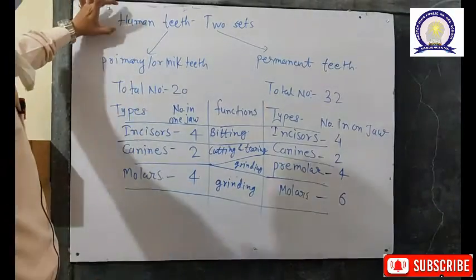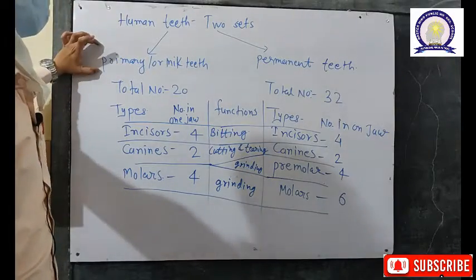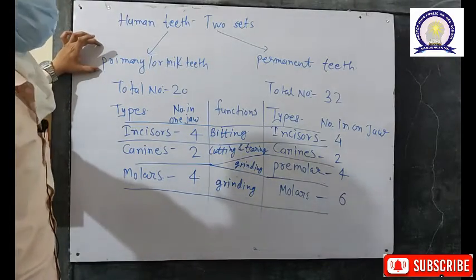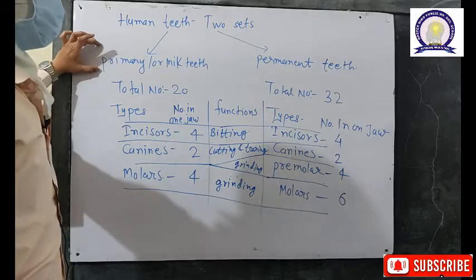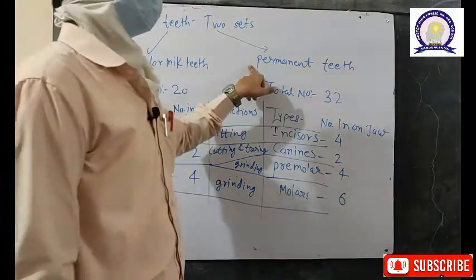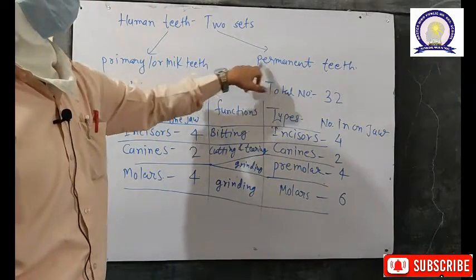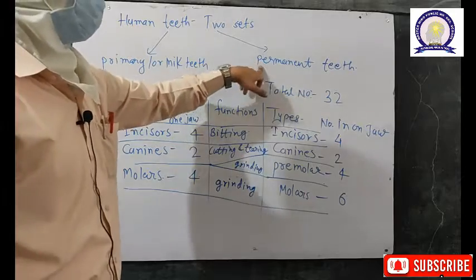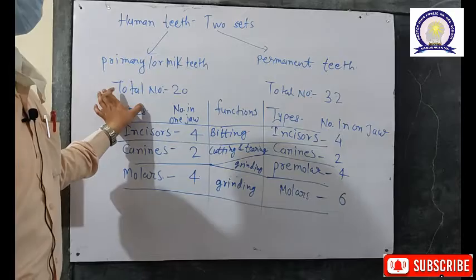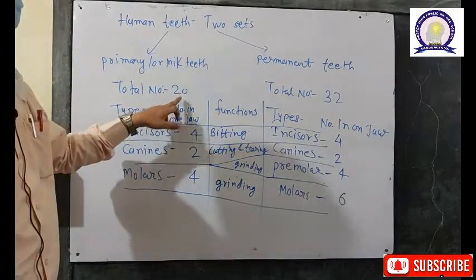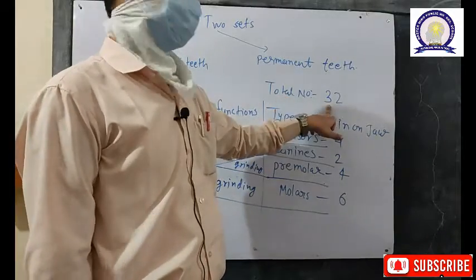In humans there are two sets of teeth. The first set is called the primary teeth or milk teeth. These teeth are present from birth up to the age of the 6th year, and there is a second set of teeth called the permanent teeth. Permanent teeth are usually present after the age of 6 until about 25 years. The total number of primary or milk teeth in humans is 20, and the total number of permanent teeth in a human being is 32.